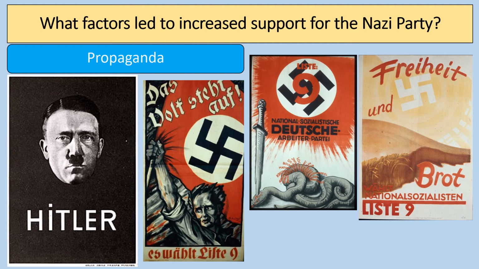This poster on the far left-hand side, which you can see is just a black and white image of Hitler and just his head and his name. This was actually put up in election campaigns when there was lots and lots of different posters around, and this one was chosen to be a sort of stark contrast to the vivid and bright colours of all the other election posters of different political parties. So they really understood how to get their message across.